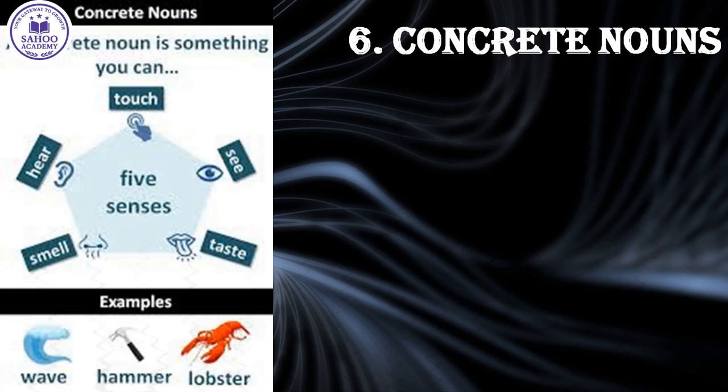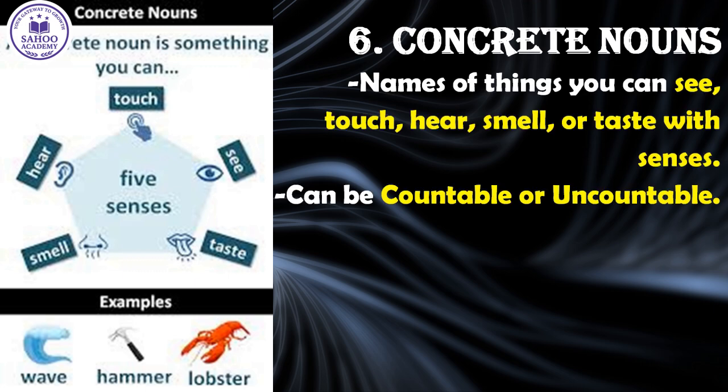Now let's clarify a major category that encompasses several types we have already learned. That is the concrete noun. A concrete noun is a name for something you can perceive with the five senses. Anything you can see, touch, hear, smell, or taste. It refers to physical, tangible reality. This is the key difference between concrete and abstract nouns. Concrete nouns are for things that are physically present, and importantly, concrete nouns can be either countable or uncountable.